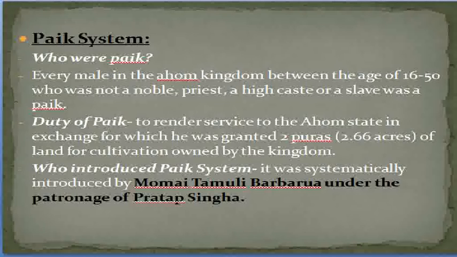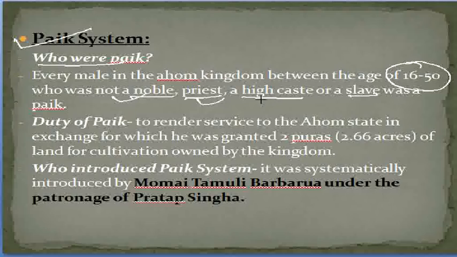Moving on to the next point of discussion, the paik system. Firstly, who were paiks? Paiks were the male community between the age of 16 to 50 who were not a noble, priest, high class, or a slave. These people were known as Paik during the Ahom kingdom, during the rule of the Ahom dynasty.